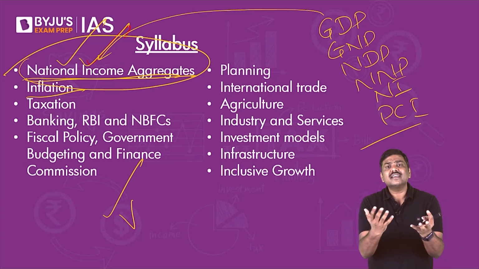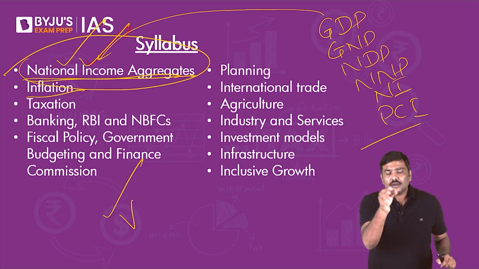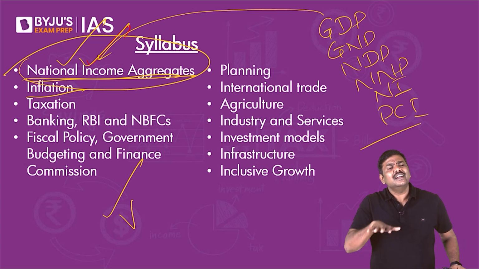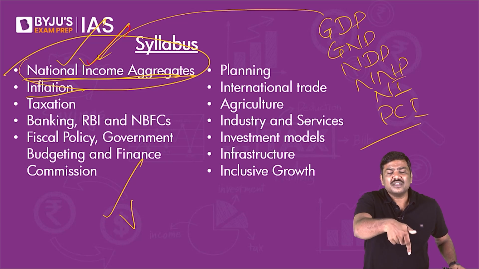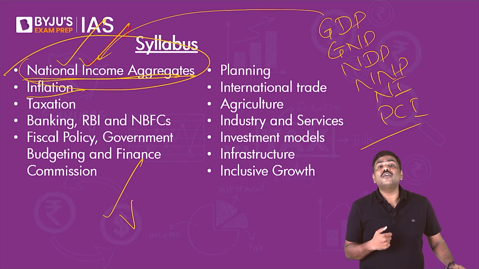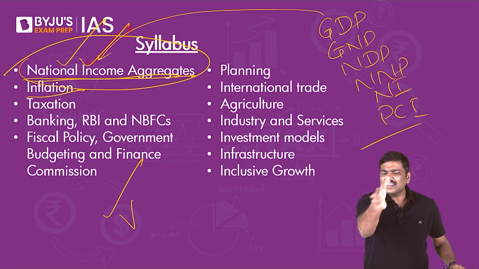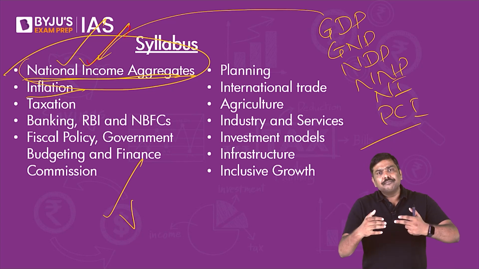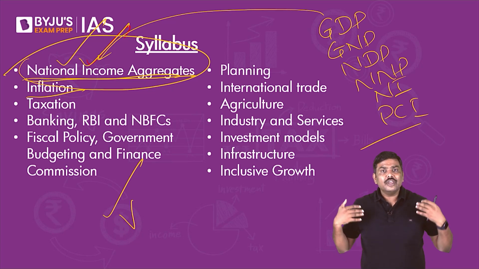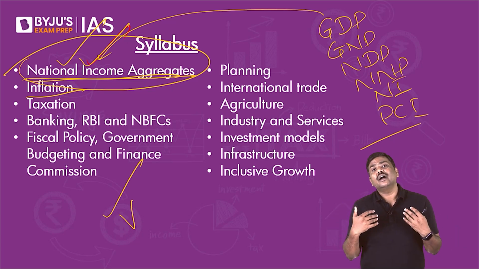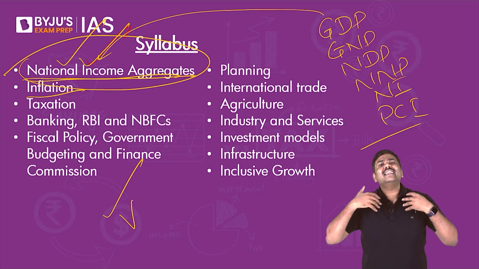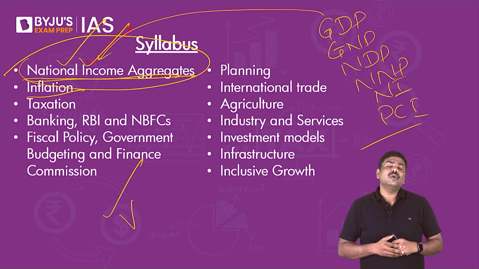For example, what does the question expect from you? The question is saying that inflation in India can be caused not only because of domestic factors, but also because of foreign, external factors. Let me give a very simple example here. We import a lot of fertilizers. We import a lot of crude oil into India. We import a lot of raw materials and commodities into India.